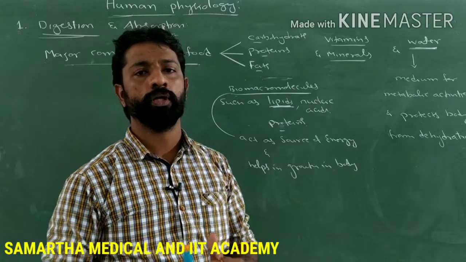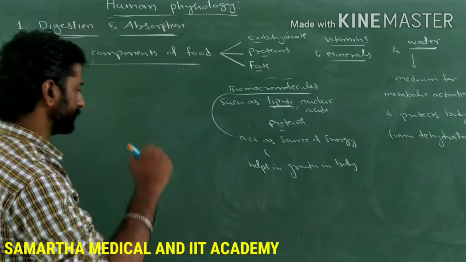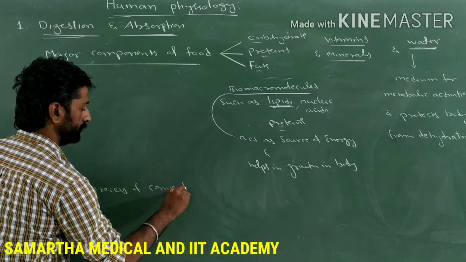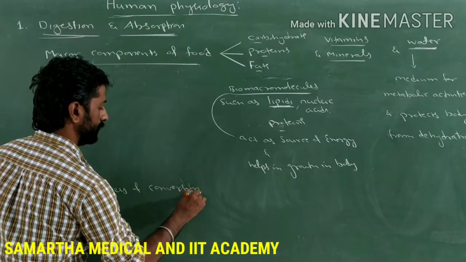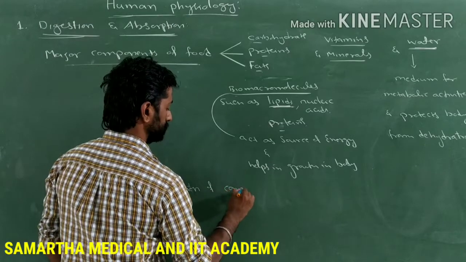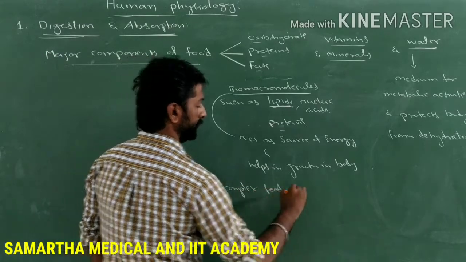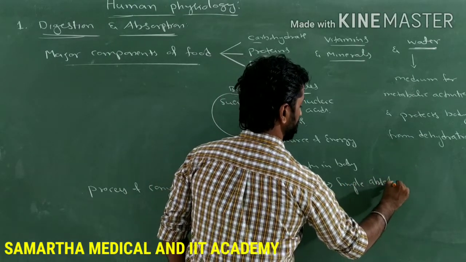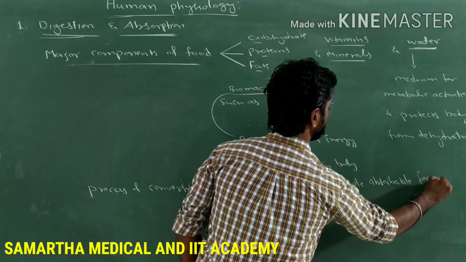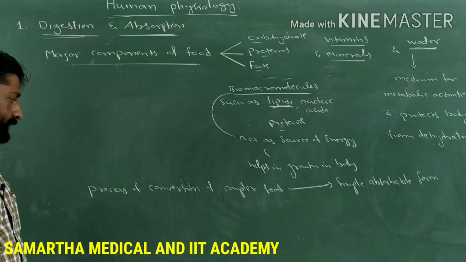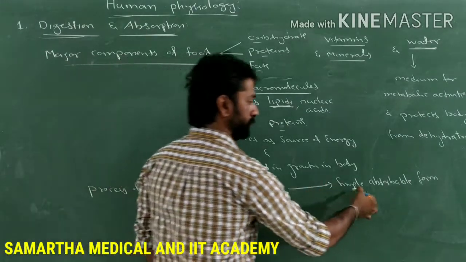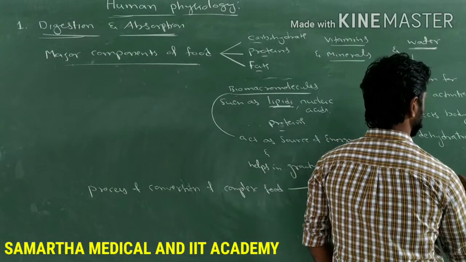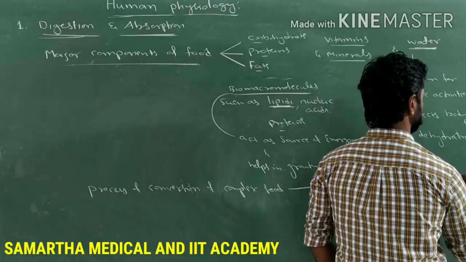They must be broken down into simple absorbable form, and that process of conversion of complex food into simple absorbable form is called digestion. This process is called digestion.